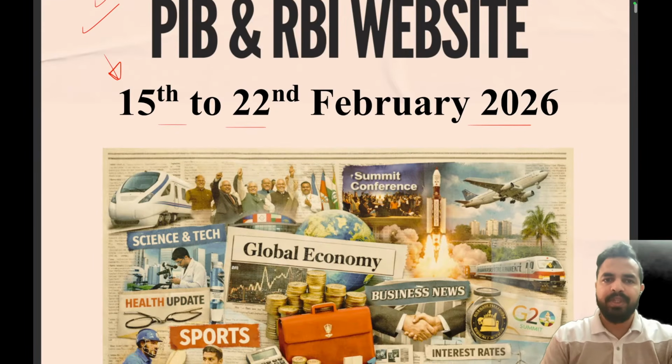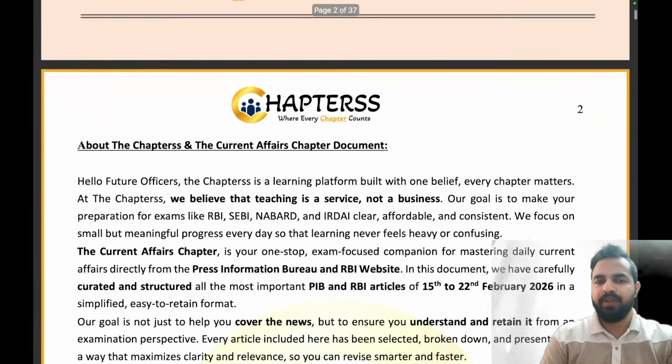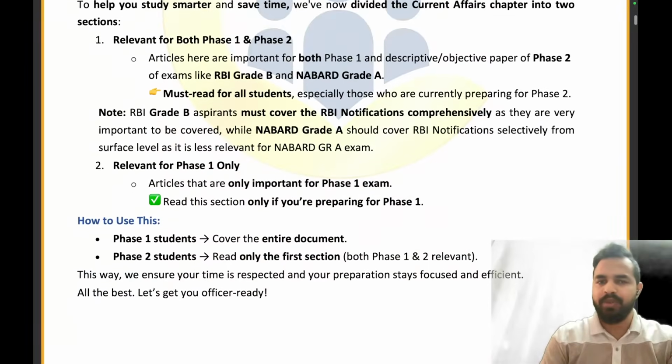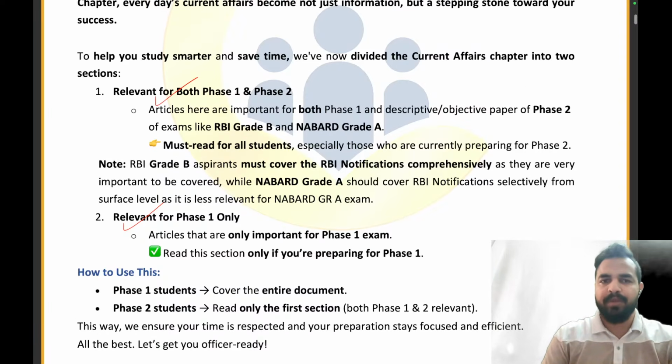When it comes to the 15th to 22nd February 2026 current affairs chapter, first of all, in the current affairs chapter we have two sections, phase 1 and 2, which covers all the important reports, schemes, RBI notifications, programs and initiatives. And then we have the other section, which comprises articles not related to the syllabus, including some miscellaneous current affairs articles, for example sports, defense, awards, exercises, and everything. So today, for the month of February, the priority area is covering the phase 1 and 2 section only from the examination point of view.